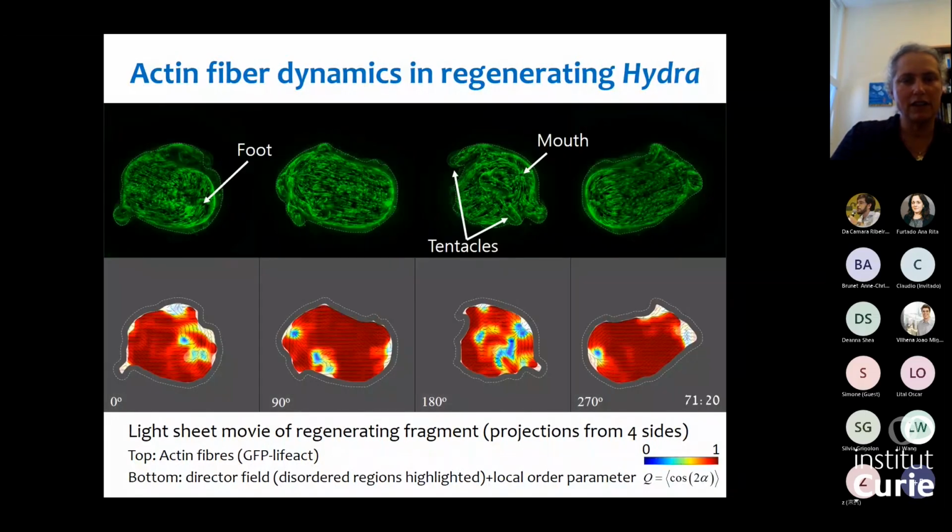So if we look at the final images, we can see the defects. We can clearly see the +1 defect at the tip of the mouth. We can see the tentacles forming. We can see the +1 defect at the foot. So we can track the dynamics of the supracellular actin fiber organization through time and follow how the defect pattern emerges and changes as the animal develops.